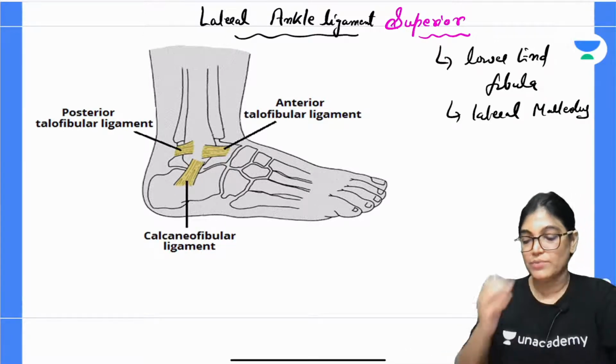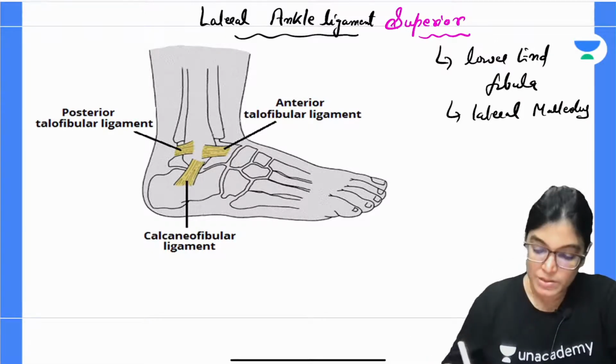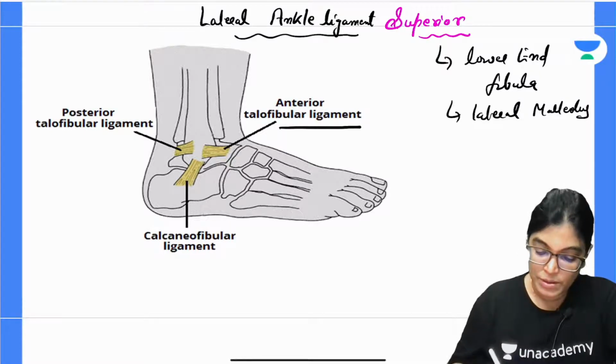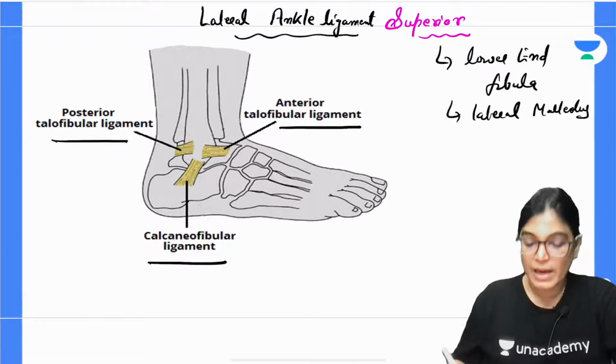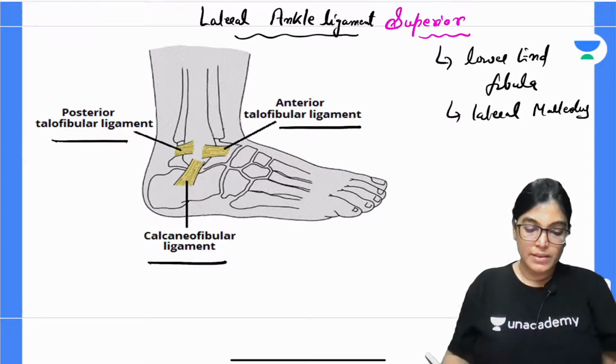From here it diverges into 3 parts and forms 3 ligaments: anterior talofibular, posterior talofibular and calcaneofibular. Got it?